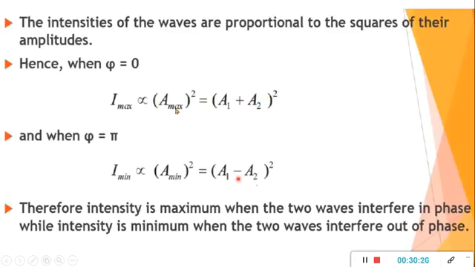A is a1 plus a2, so this is A square, (a1 plus a2) the whole square. Now when phi equals pi, that is out of phase, a1 minus a2. The intensity is directly proportional to the minimum amplitude square, which is (a1 minus a2) square. Therefore intensity is maximum when the two waves interfere in phase, while intensity is minimum when two waves interfere out of phase.